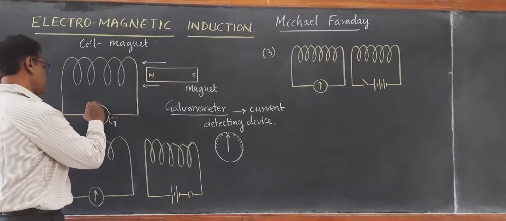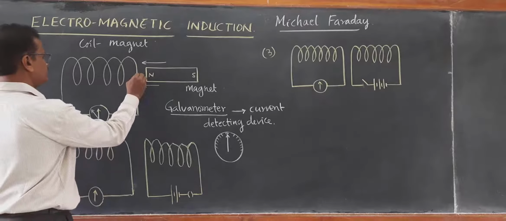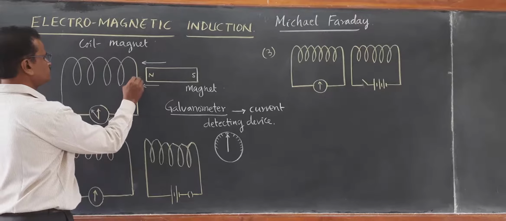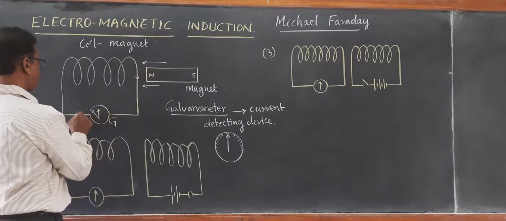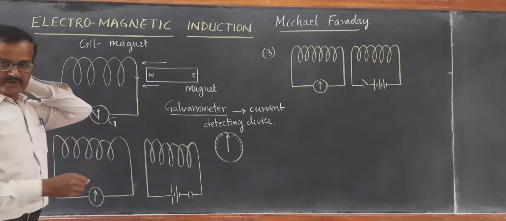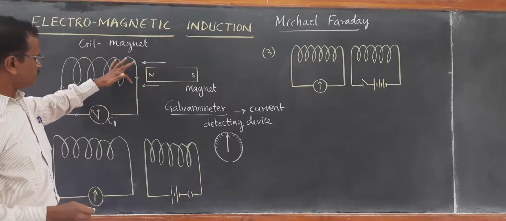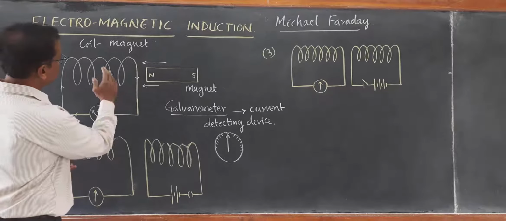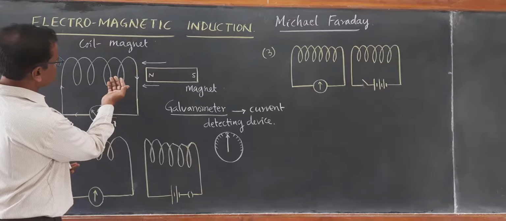The kick in the galvanometer was observed towards the left side. It means there should be some kind of current flowing in this direction, right? We will find out the direction of current later. So current would develop in this direction. What the direction of current and magnetic field is, we will see later.